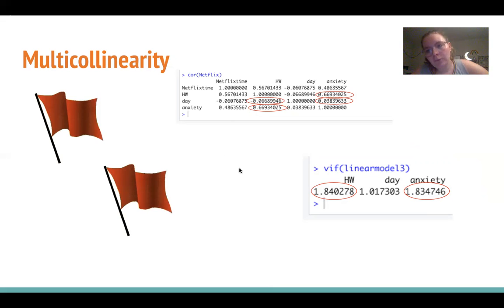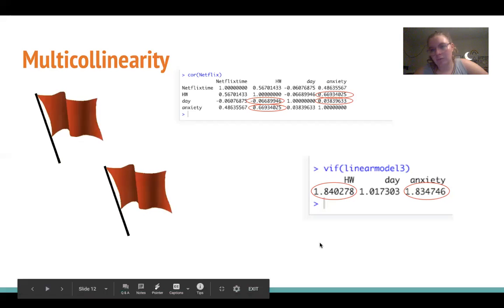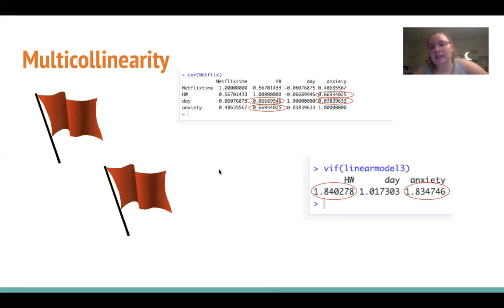So to look at that further, we can look at our VIF value, which is our variance inflation value. And this tells us that homework and anxiety don't necessarily have high VIFs, because that's not really what we look at this for, but they are close to 2, which means they're increasing our standard error by about that much as well. And as we know, as our standard errors are inflated, that decreases the probability that we can reject the null because that sends the p-value up as well. So that's something to be concerned of and we should look more into.